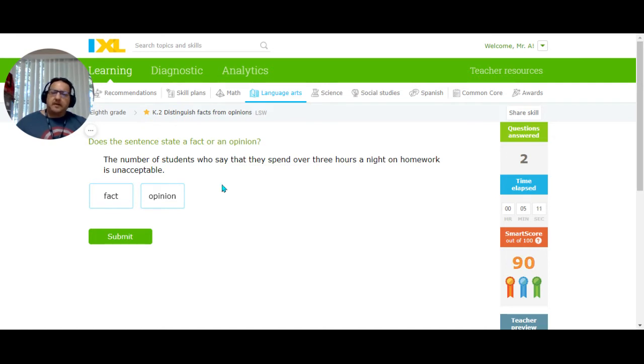But if I see opinion, I'm probably going to mark it opinion, even if there are some factual elements. Like the number of students who say they spend over 3 hours a night on homework, that's probably something we can verify. How many students said what? But then there's an opinion here about it being unacceptable. Whether or not something is acceptable is an opinion, not a fact.